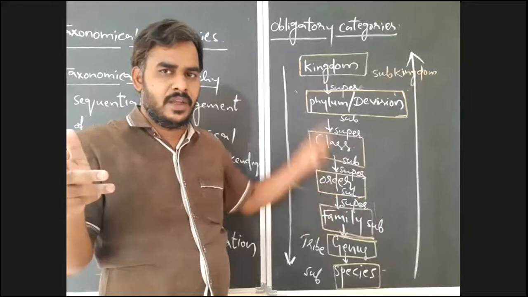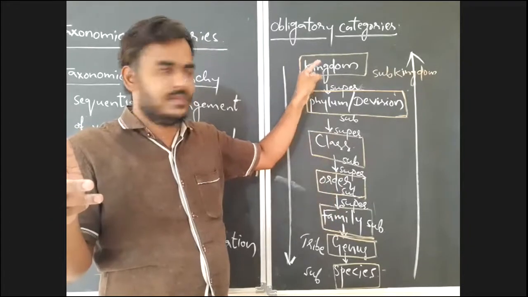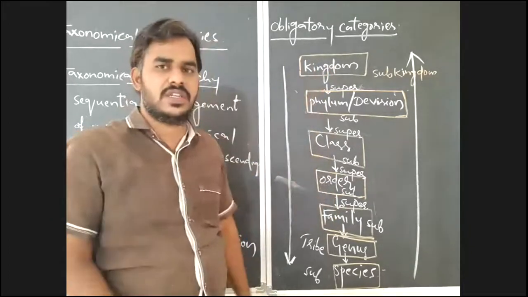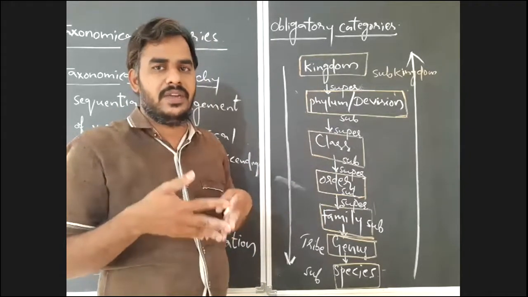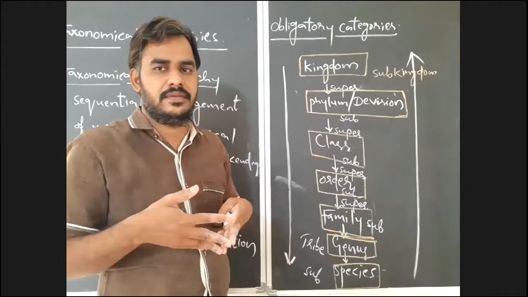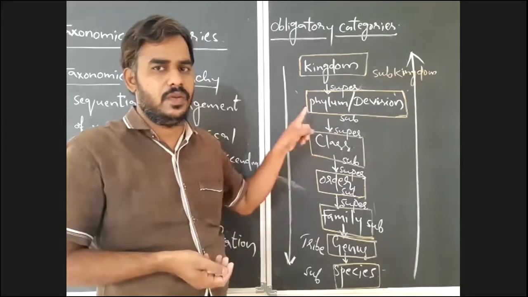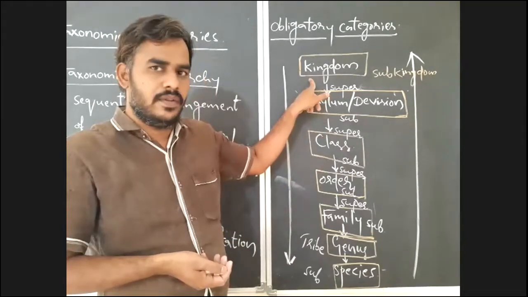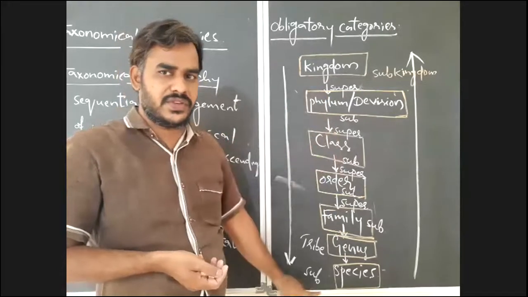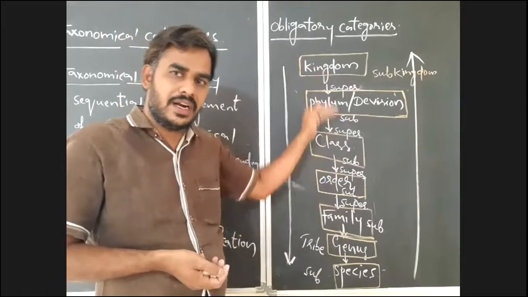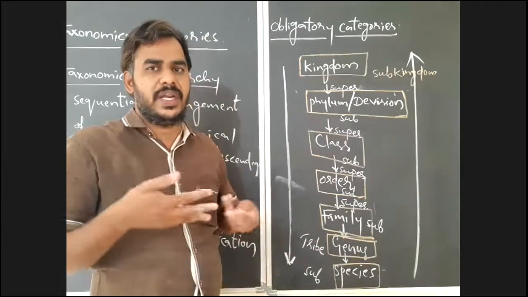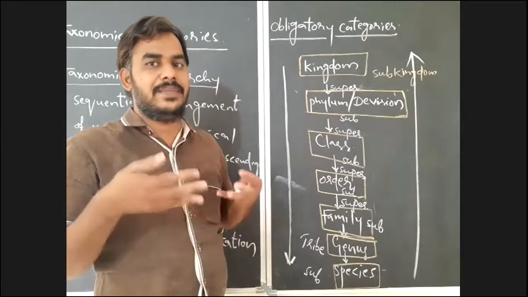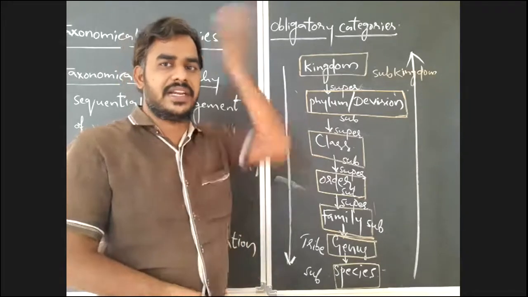Like that, as you move from kingdom to species, the closeness between the organisms increases. Once again, from kingdom to species, the number of organisms decreases, but the similarities between the organisms increase.